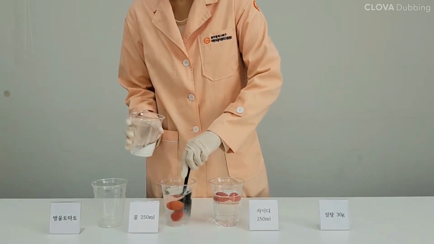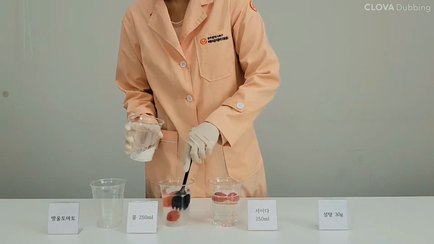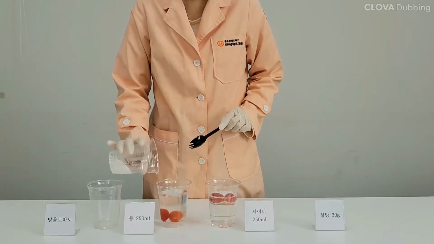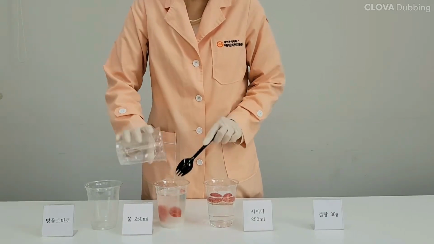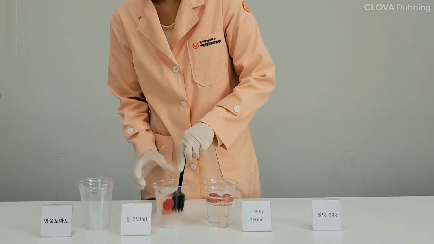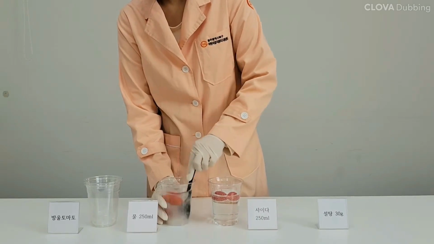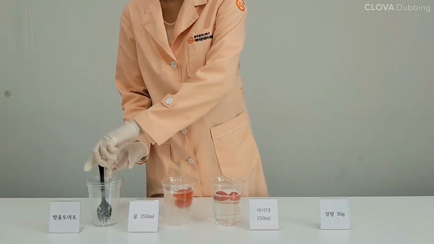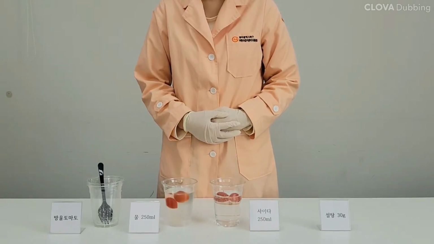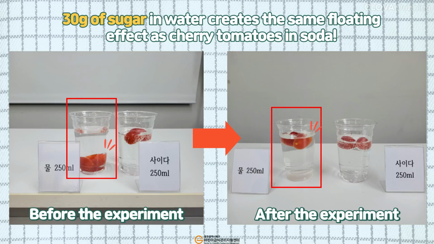Please focus on the cherry tomato in the water. He's not floating like in soda yet, so I'll add more sugar. After adding 30 grams of sugar to the water, I observed the cherry tomato floating in the water, just like in the soda. From this, we can conclude that there is 30 grams of sugar in a 250 milliliters serving of soda. Processed beverages contain high sugar levels, which can harm our bodies.